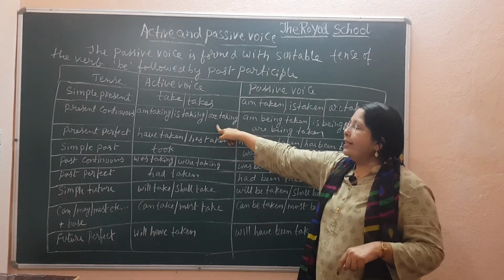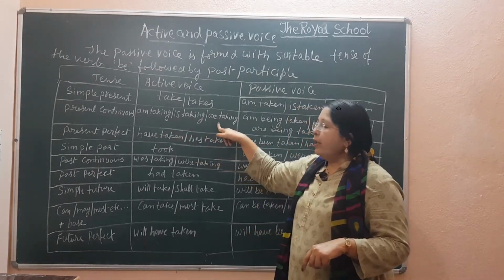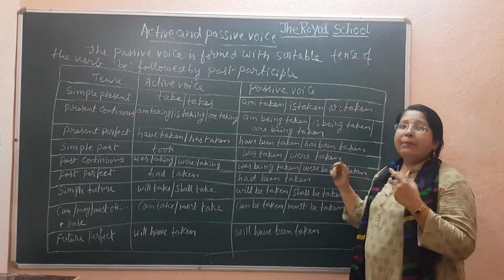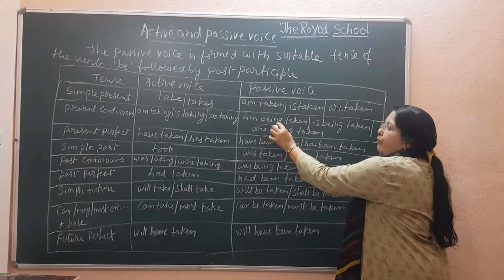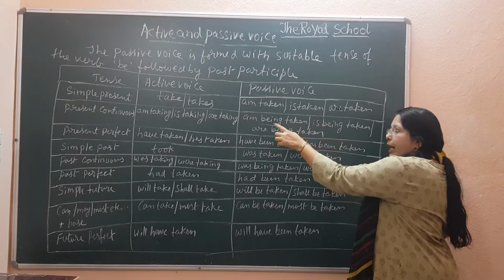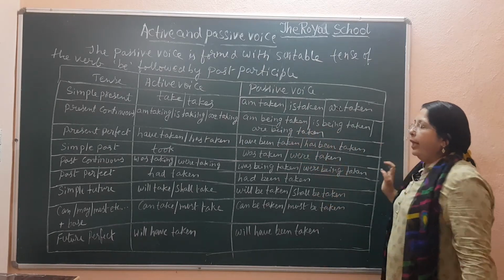Next comes present continuous. It will be am taking, is taking or are taking. It should be converted into am being taken. Am being, because ing should be there for the be form, because it is in continuous tense. Am being taken for I, singular is being taken, plural are being taken.